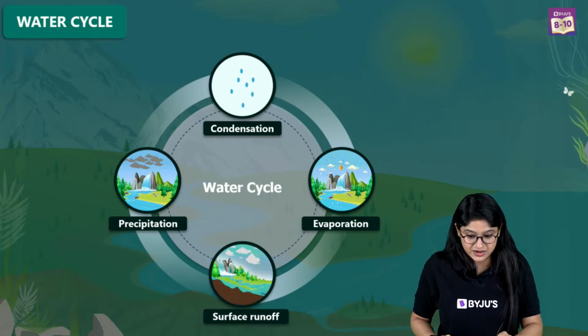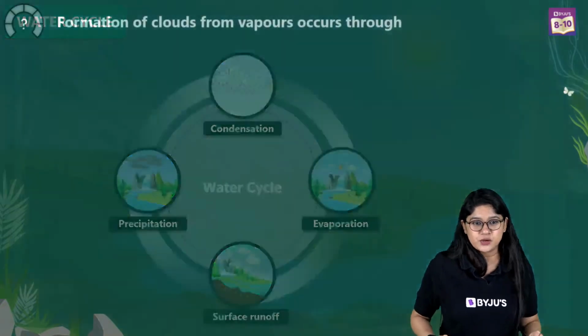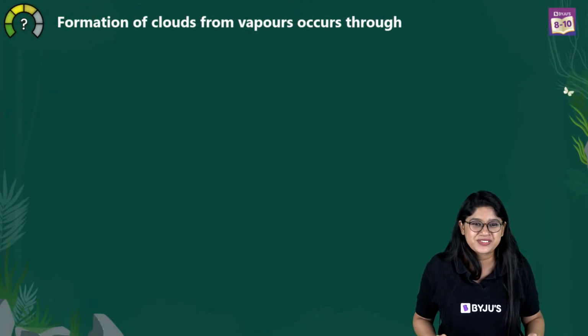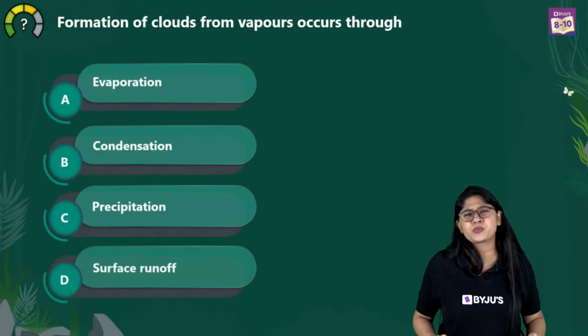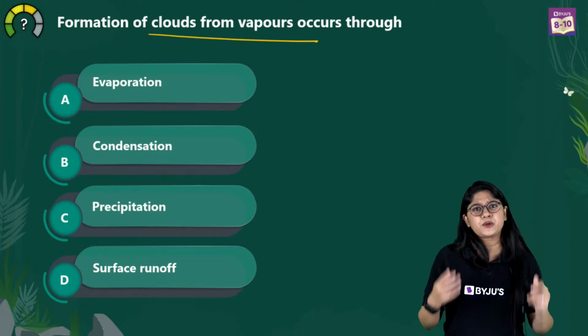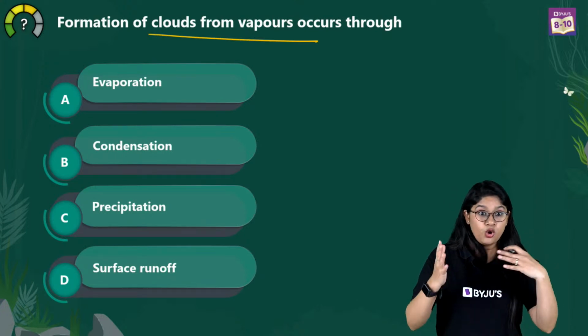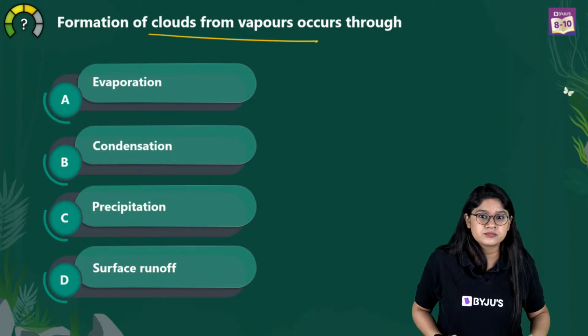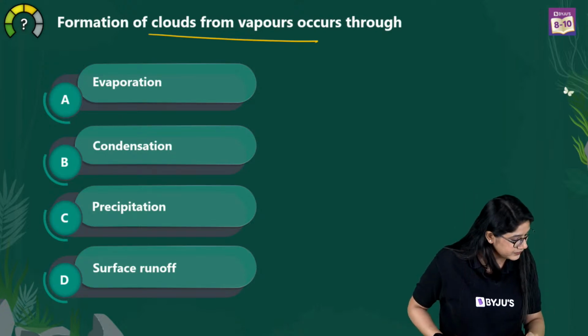Great. Now that we are done with this particular water cycle, let's quickly solve a question to check our knowledge. Over here we have a very interesting question: formation of the clouds from the vapors occurs through evaporation, condensation, precipitation, or the surface runoff. Can you tell me the answer?